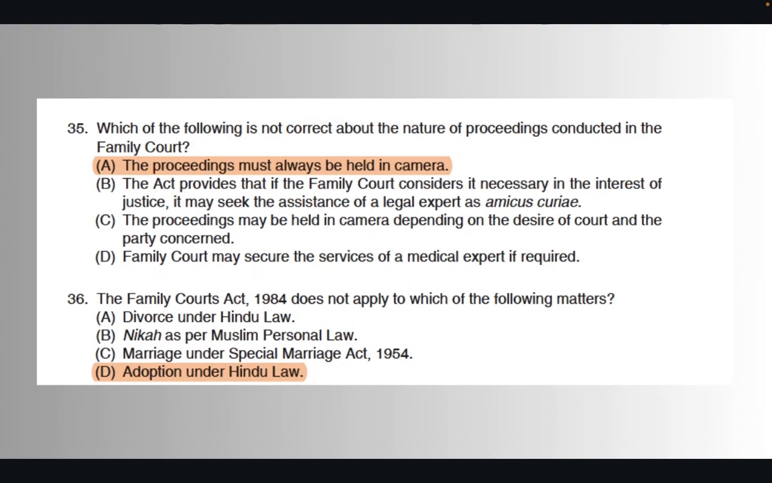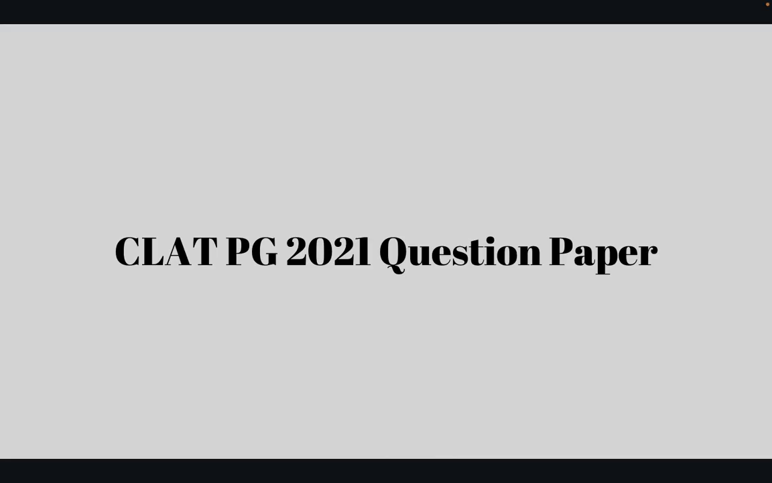Next question was that which of the following is not correct with respect to family code? So the option was that proceedings must always be held in camera. That is not always true. Next question was that Family Codes Act does not apply to which of the following matters? So the right option was option D, that is adoption under Hindu law. Now let's see the CLAT PG 2021 question paper.